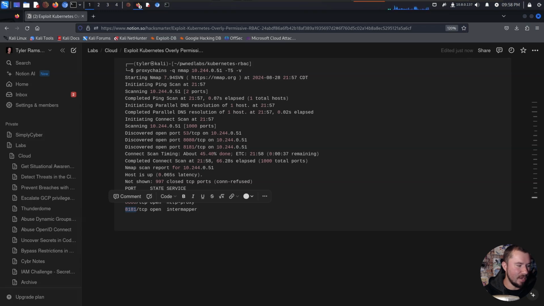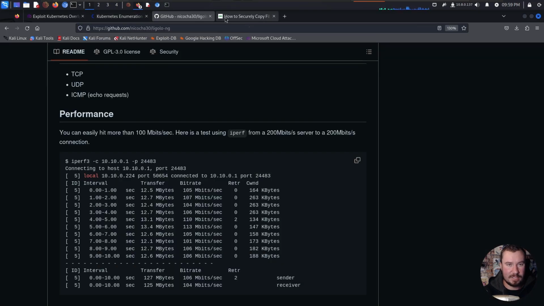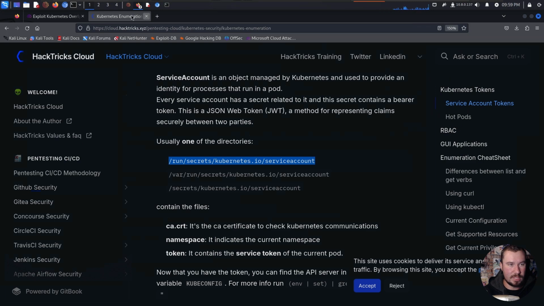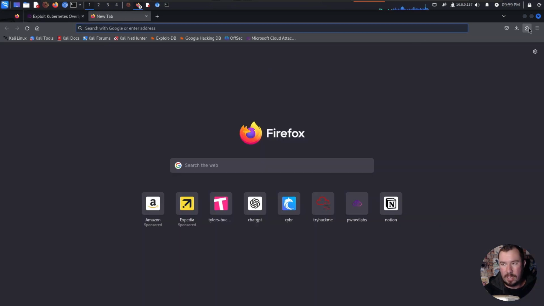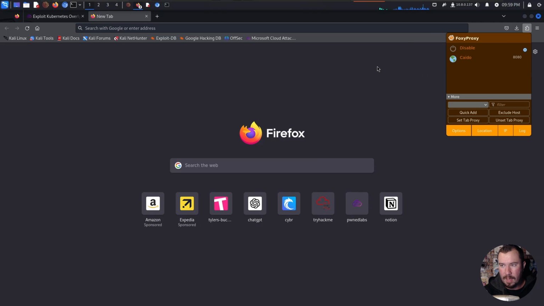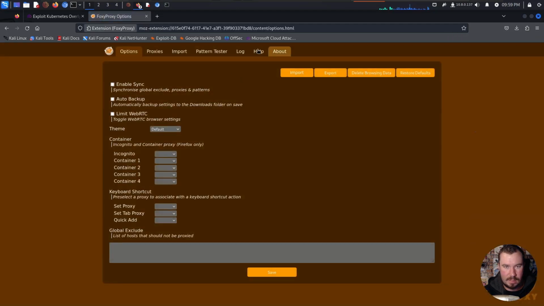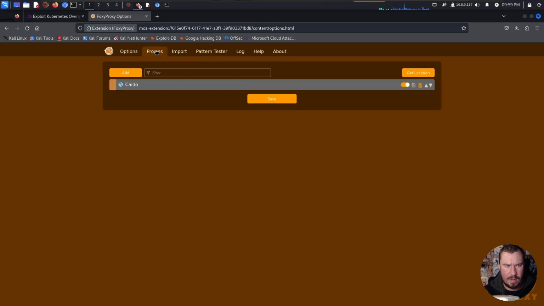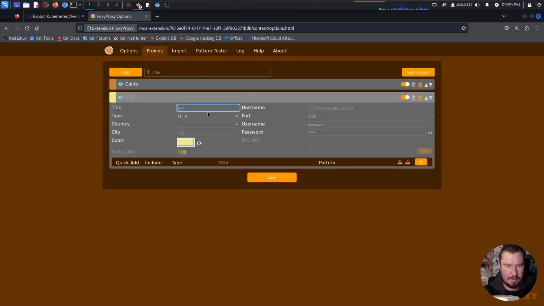Now, 8080 is often a web server, so that might be worth checking out ourselves. We can do that right here in Firefox. So what I'm going to do is close out some of these extra tabs. We can go to FoxyProxy, and we can go ahead and set up a new proxy. Okay, I believe that you're going to work. Is it options? Okay. Options, proxies, and add.